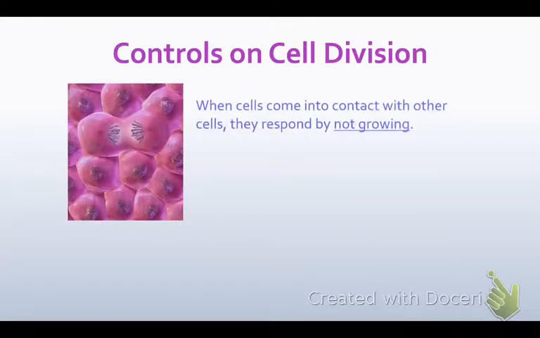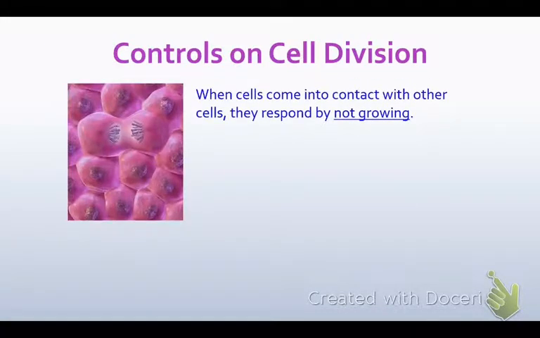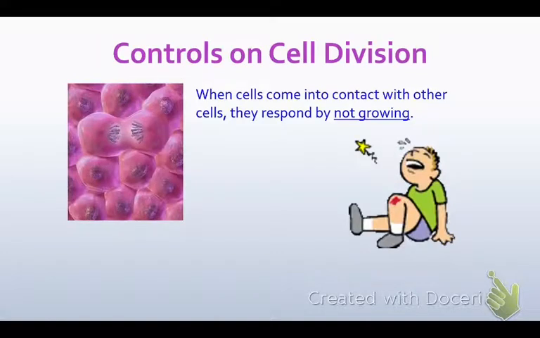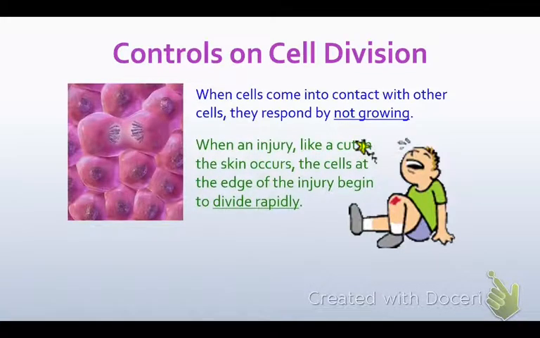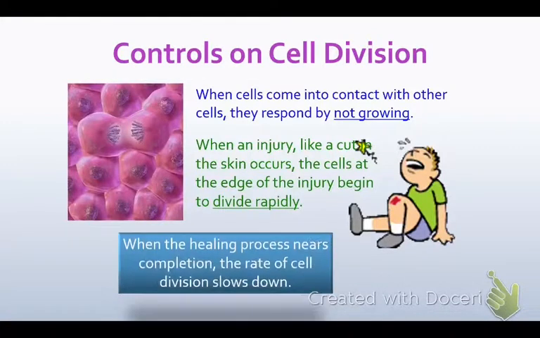So, controls on cell division. When cells come into contact with other cells, they respond by not growing. So if they are all tightly knit together, like they are in your skin, okay, then they're happy, and they're not getting the signal to divide, because it's working all nicely together. As a tissue, it's happy as can be. When an injury, like a cut in the skin, occurs, the cells at the edge of the injury begin to divide rapidly, okay? So when the healing process nears completion, the rate of cell division slows back down, and once it's completely healed, then cell division goes back to being on a much slower rate.